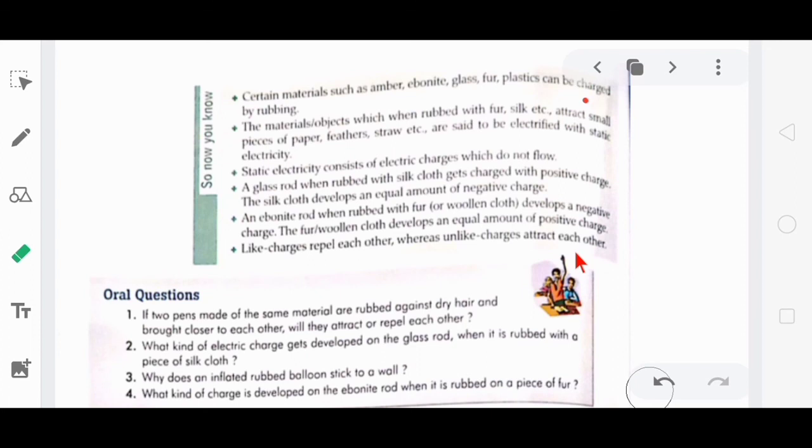So here some oral questions are given. Do write these answers in your book, and if you don't have the book, write these answers in your copy.